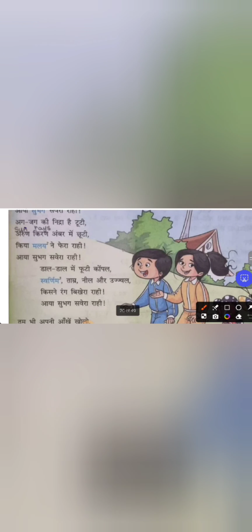So Arun is a noun, Kiran is a noun, Malay is a specific noun, व्यक्तिवाचक. Dhal is a noun, Rang is a noun, Savera is a noun, Vihag, Rav, Kant, Prabhat, Savera, Kiran, Jal, Andhera, Rahi. It's a common noun. Okay. So all these things are Sankhya. Just for you to understand the different types of nouns.